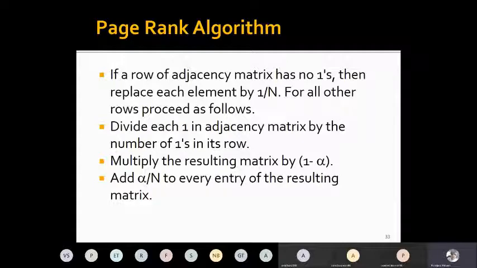If we represent a set of pages as an adjacency matrix, the adjacency matrix is a common term in graph theory. Remember that earlier we looked at different types of graphs when we talked about state space search algorithms or Bayesian networks. Similarly, I will have rows and columns for each page, and I will put a 1 if one page is hyperlinked to another page, and if a page is not hyperlinked to another page, we will put a 0. So we will better look at this algorithm with an example next.